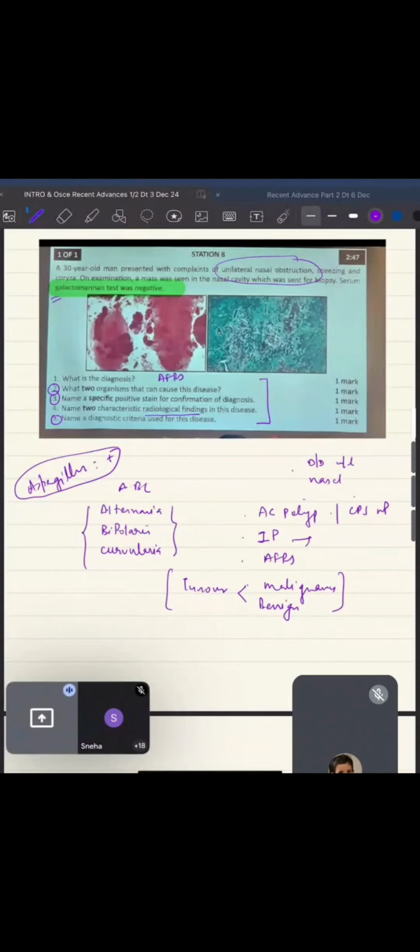And besides, I've shared this PDF of AFRS, a short PDF of 3 pages. Just go through that. Okay. It contains all the details, from the IJOC Path journal, 3 pages shared. This is the exact image which they have taken from. Initially I was doubtful whether it was from Scott Brown. I was going through Scott Brown since yesterday, when Dr. Shubh Kalyan asked this question. But I was not able to find the exact image in Scott Brown. But luckily in this journal I got it. So I've shared it with you. Just go through it once.